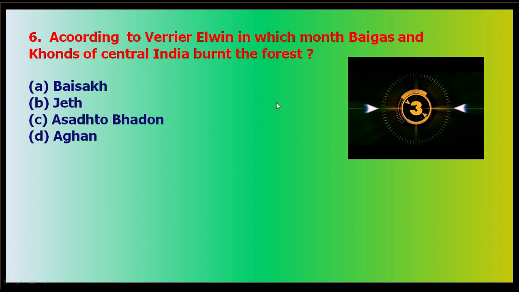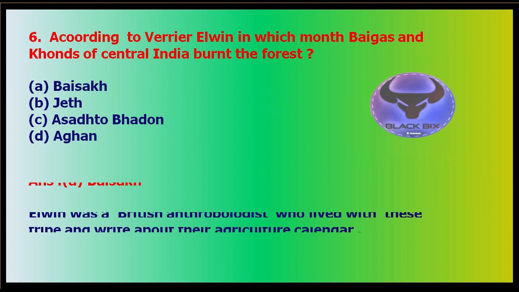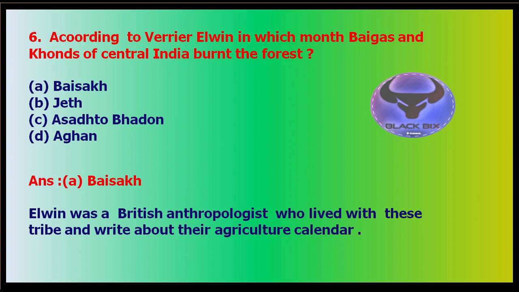This is from the book. So let's see what the answer is. The correct answer is the Baisakh month. Elwin was a British anthropologist, and he lived with these tribes and wrote about their agricultural calendar. If you want to know more, you can visit the site or see the NCERT books. So in the Baisakh month, they burnt the forest and were ready for their cultivation, for jhum cultivation.